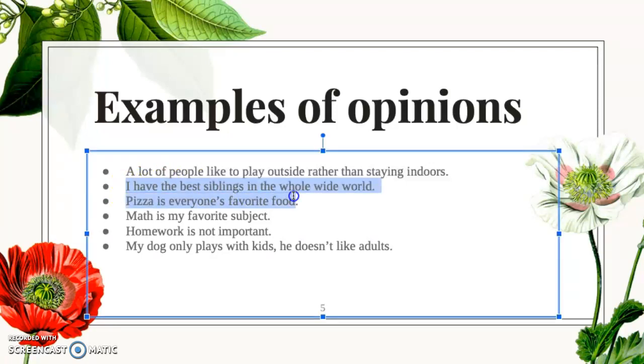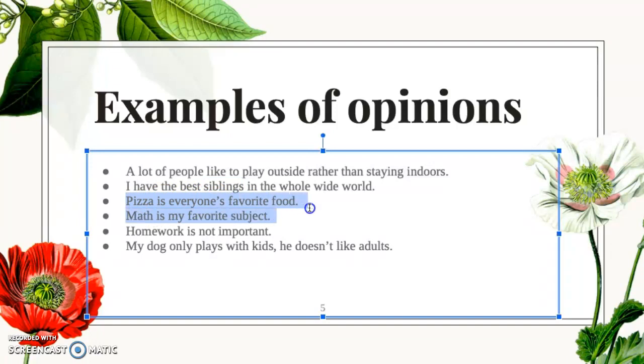I have the best siblings in the whole wide world. That's my opinion. Someone could say, no, you don't have the best siblings in the whole wide world. Your brother is mean or your sister is mean, but that's their opinion. It doesn't necessarily mean that I'm saying they're the best people in the whole wide world. That's my opinion. That's what I believe. That's what I've seen. I've never lived in another person's house for me to know what kind of person their siblings are. They are just opinions.